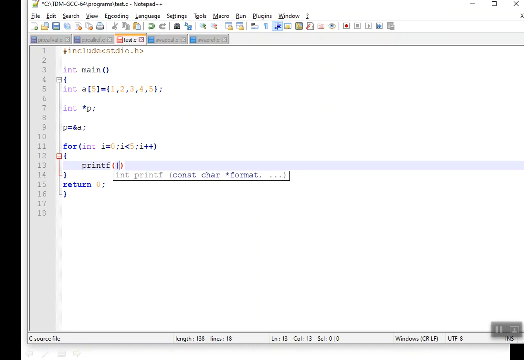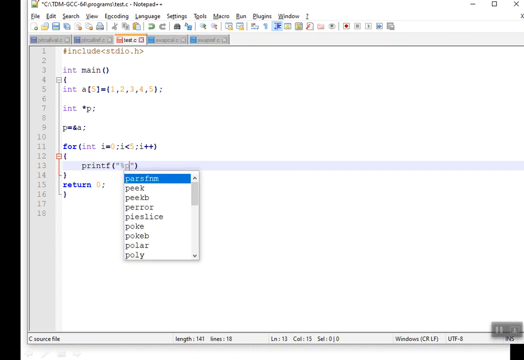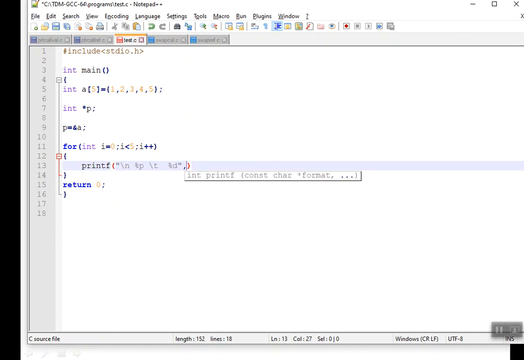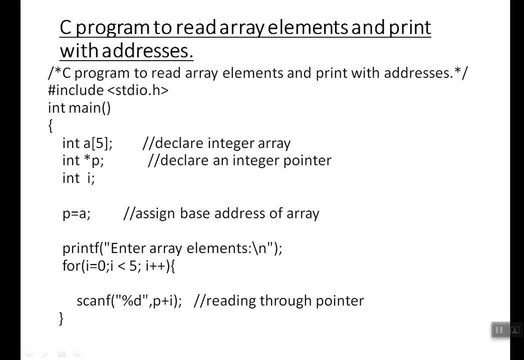So what we are going to print? The address and value, right? So how to print address? Percentage p, or I can go with percentage x also. So let me go with proper formatting. I'll print a new line. Okay, slash. I'll go with some tab space. And then percentage t. First we will take the copy and paste the code. Okay, fine.